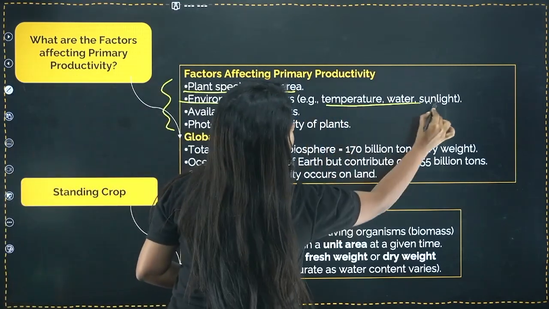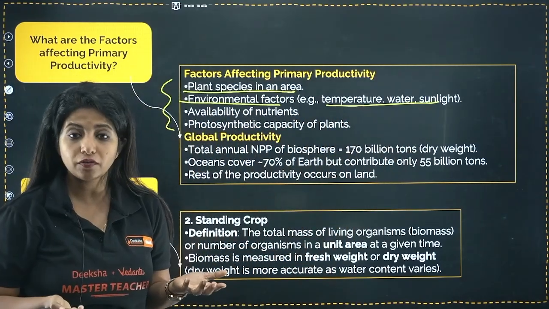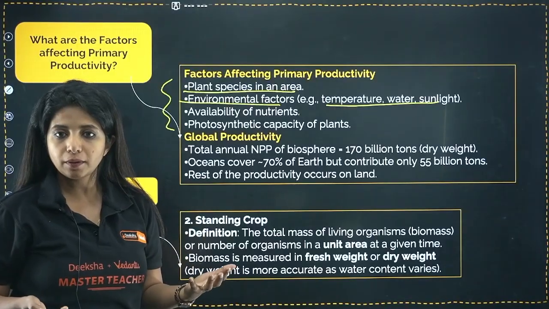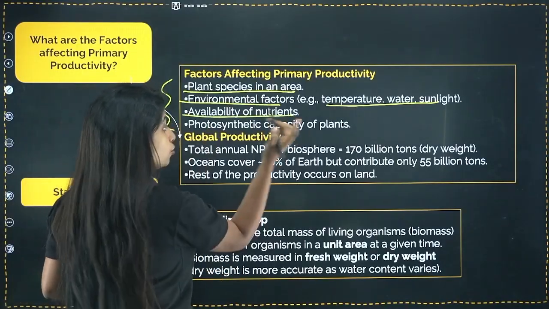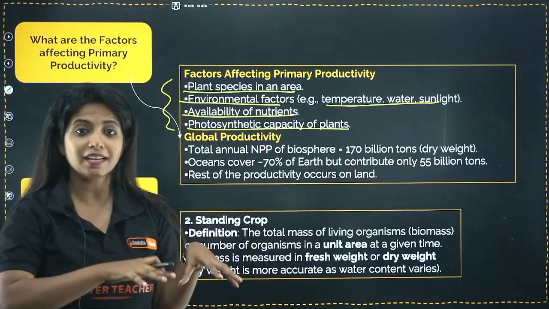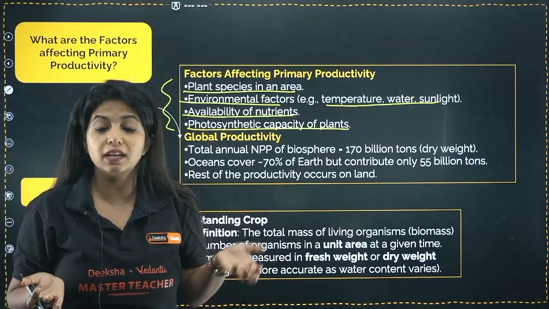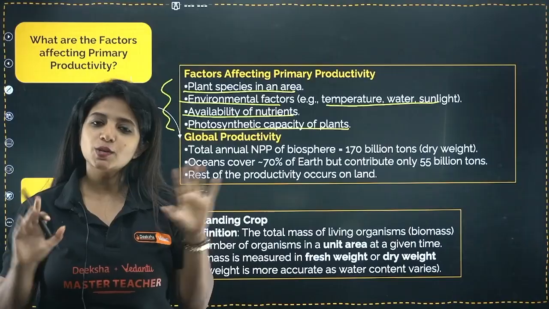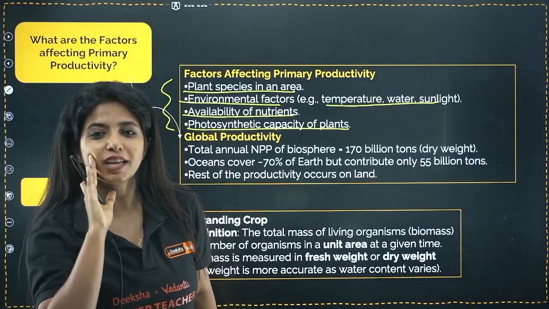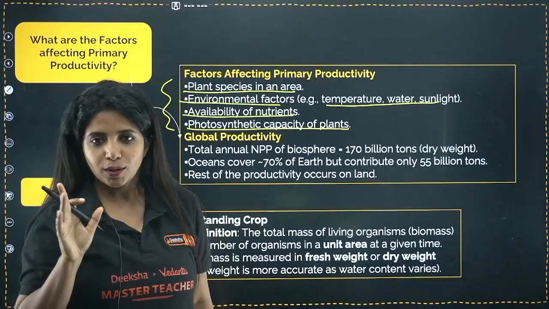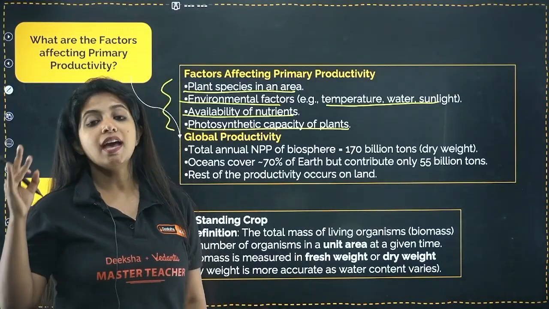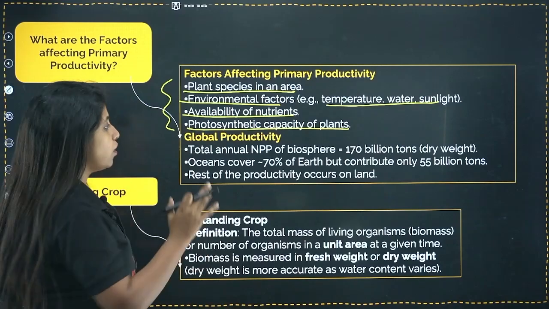Environmental factors such as temperature, water and sunlight are also going to affect it. If water is not there, photosynthesis is not going to happen properly. Availability of nutrients is going to hamper it. And the photosynthetic capacity of the plants. Plants are there but they do not have much photosynthetic capacity, then that is also a problem. So basically, factors affecting primary productivity are basically factors affecting photosynthesis. You can remember it like that. Plant species in an area, environmental conditions, availability of nutrients and the photosynthetic capacity of the plants.